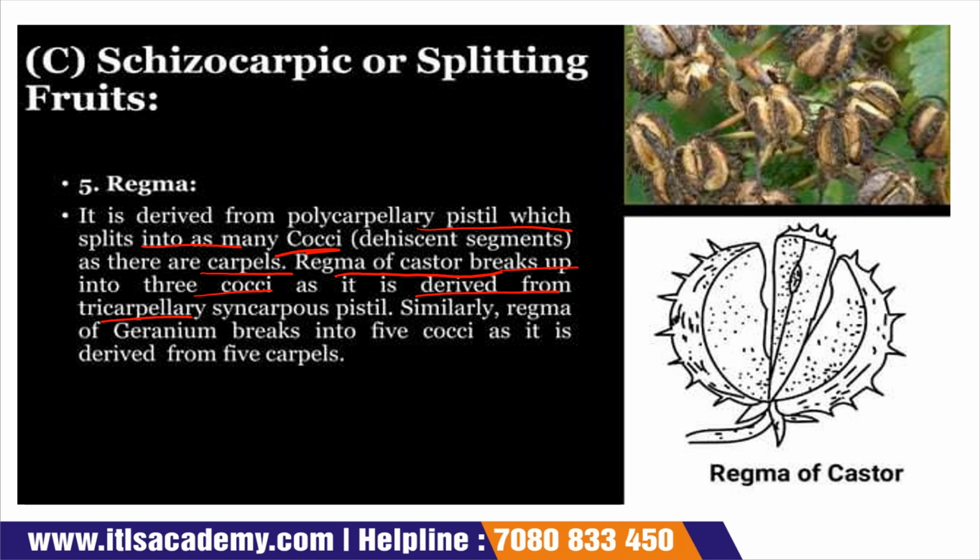See, it depends upon how many cocci they break into. If they break into 3 cocci, then it is derived from a tricarpellary syncarpous pistil. But when they break into 5 cocci, then it is derived from 5 carpels.